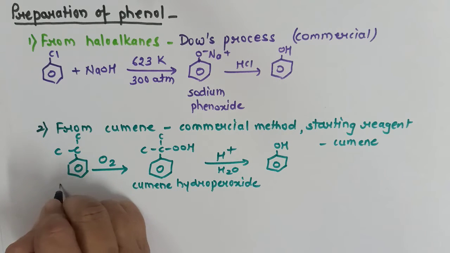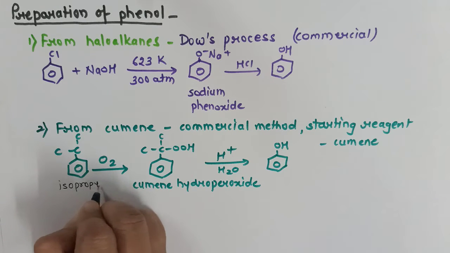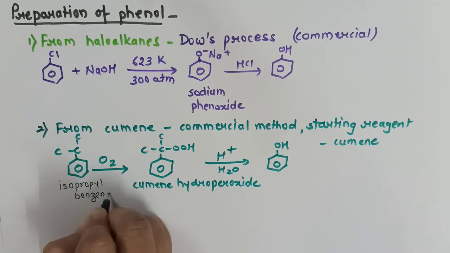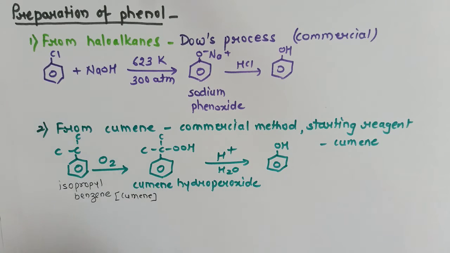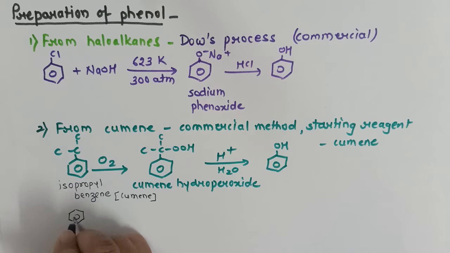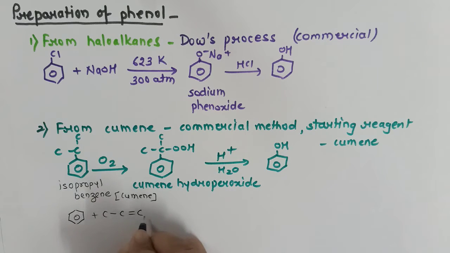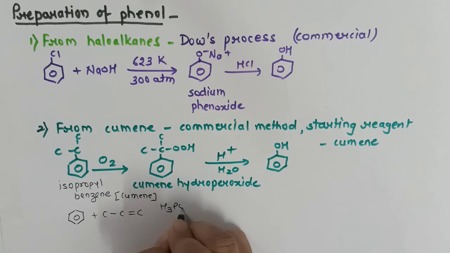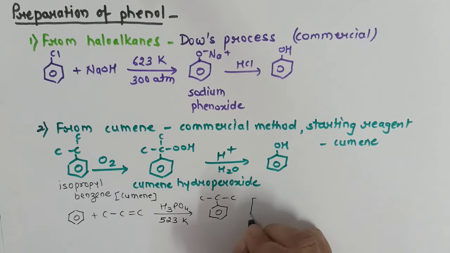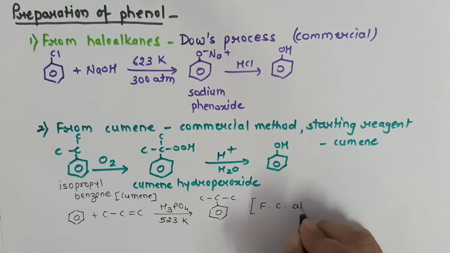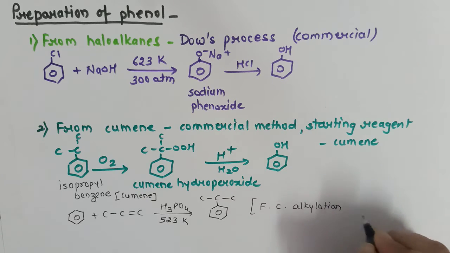Now the question is how this isopropyl benzene, also known as cumene, is prepared. I will show you its preparation method. Benzene, when treated with propene in presence of phosphoric acid at 523 Kelvin, gives us isopropyl benzene, and we already know that this reaction is called Friedel-Crafts alkylation reaction.